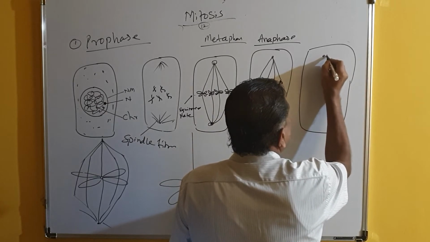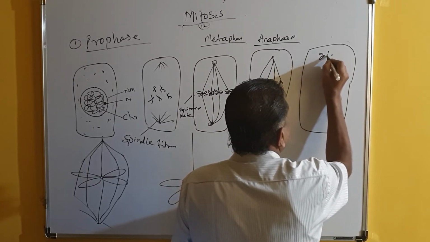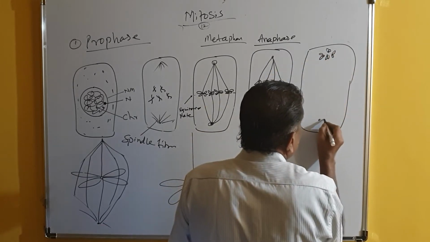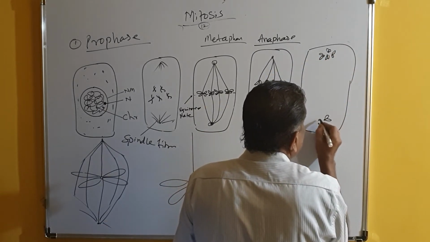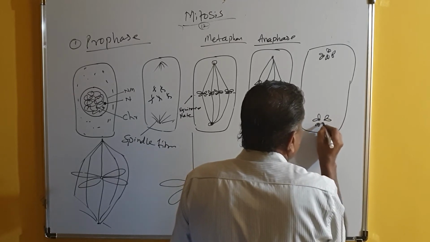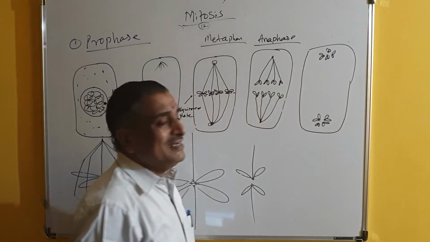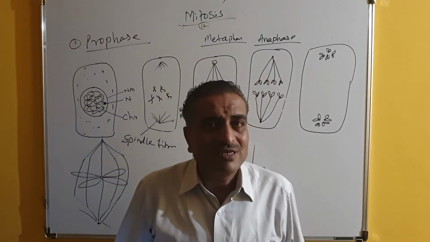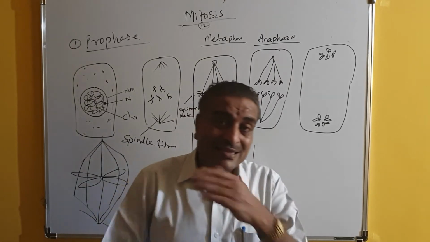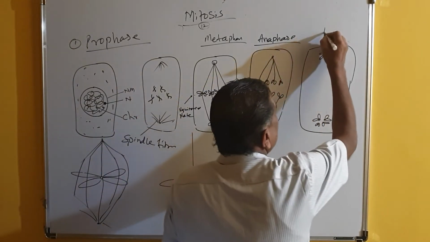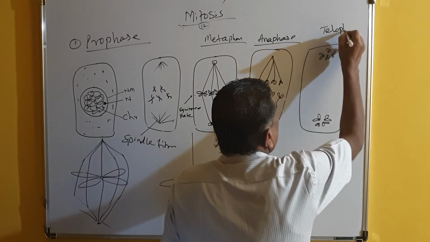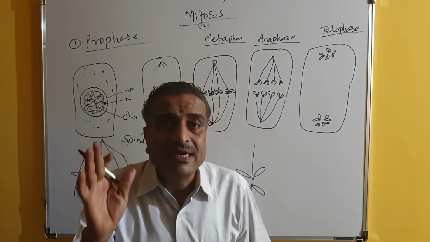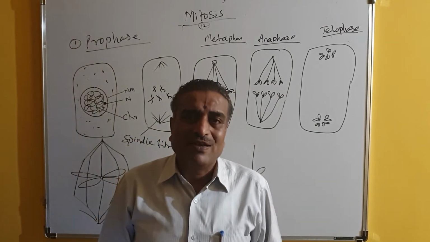Once these chromatids reach the opposite poles, I will just show you here. The chromatids will move towards this stage now. The chromatids have come and they have reached the poles now. For example, 4 chromatids here. These chromatids have reached the poles now. So when the chromatids have reached the poles, anaphase is over. Another stage begins. What is that stage called? Telophase. What is telophase? Telo means last, telo means end. So the end phase is called telophase.